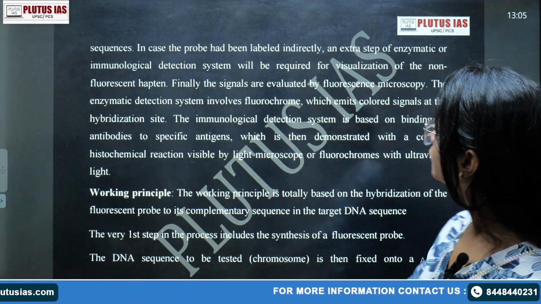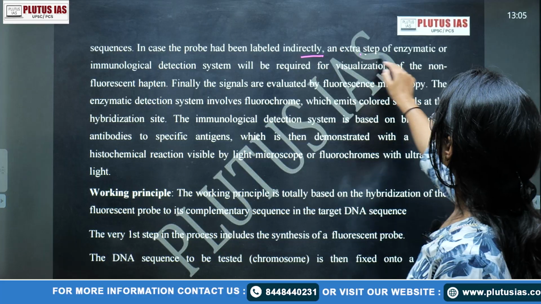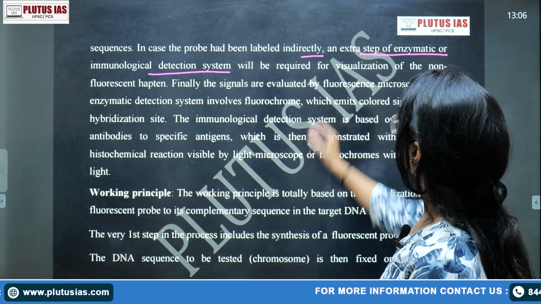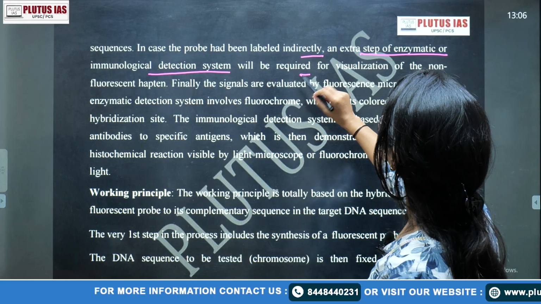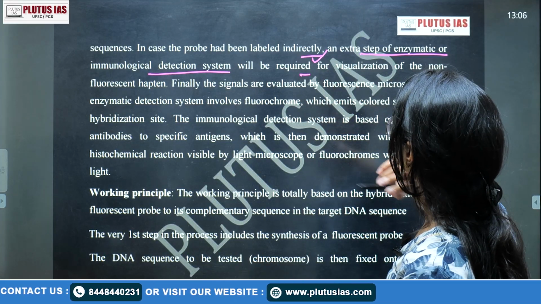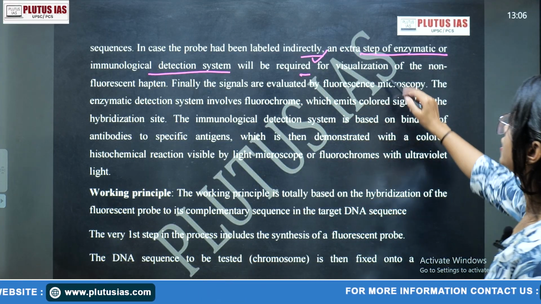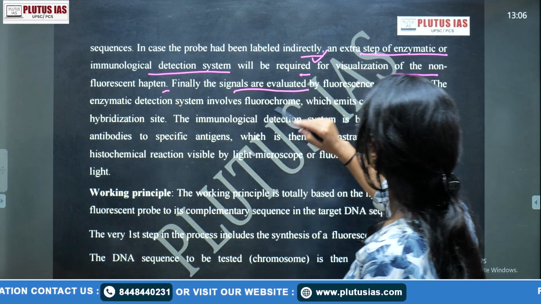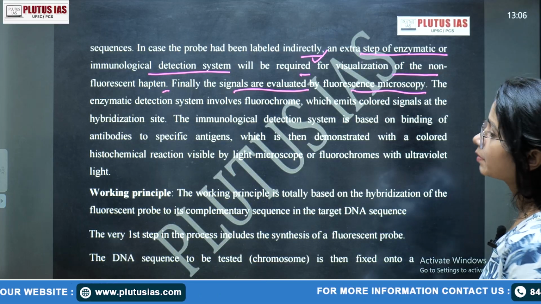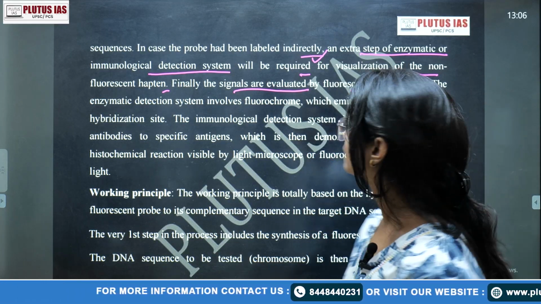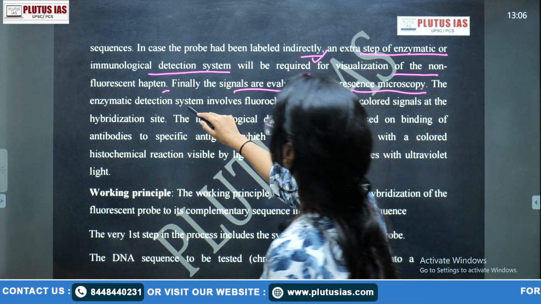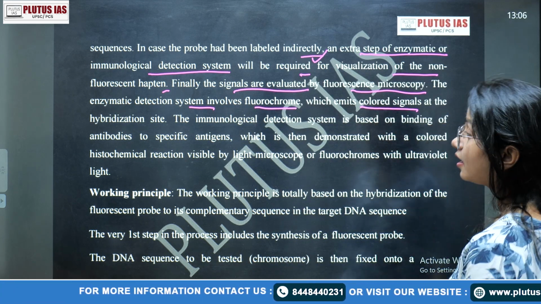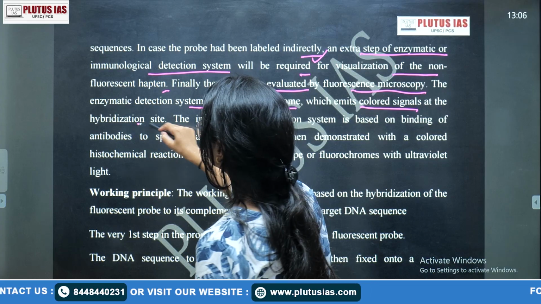In case the probe has been labeled indirectly, an extra step of an enzymatic or immunological detection system will be required. In the indirect case, that is your fluorophores, and visualization of the non-fluorescent hapten. Finally, the signals are evaluated by fluorescence microscopy, which we have already covered. The enzymatic detection system involves a fluorochrome which emits a colored signal at the hybridization site.